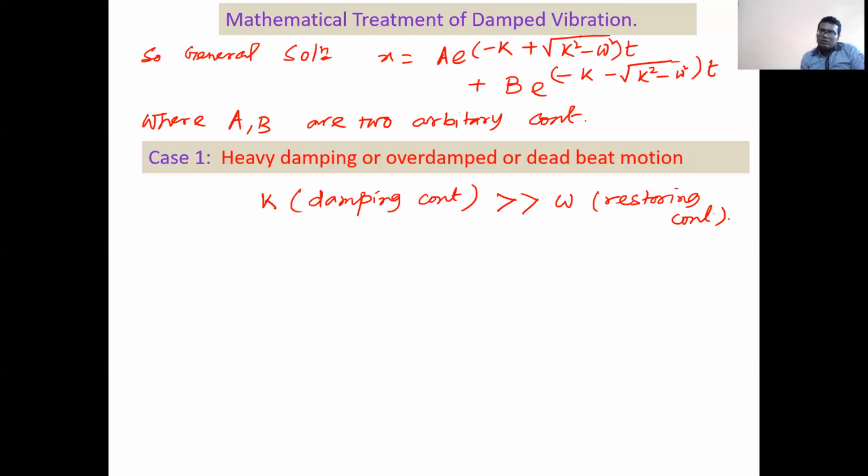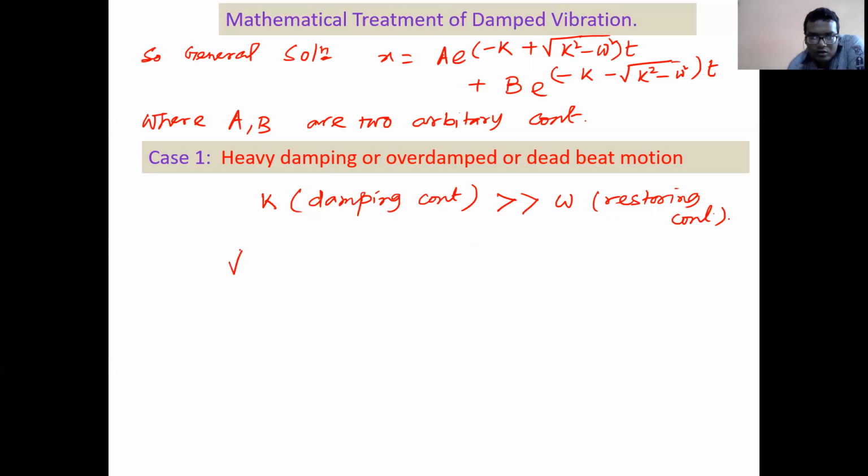Now, if damping constant is very high, what is your general experience? If damping is very high, it will not oscillate, right? So it will stop vibrating without oscillating. So we will show this from this general solution. How? K is much greater than omega. So what happens then?